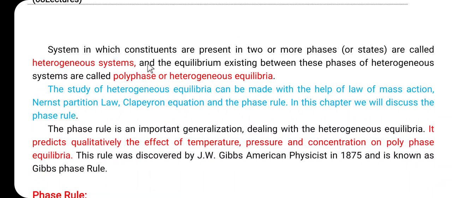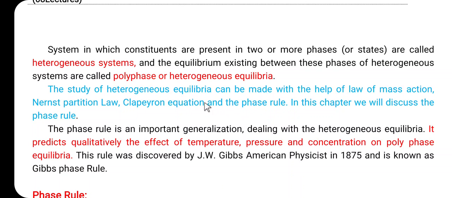So here a system in which constituents are present in two or more phases or two or more states is called a heterogeneous system, and the equilibrium existing between these phases of a heterogeneous system is called the polyphase or the heterogeneous equilibrium. So here in the phase rule, we are going to consider the heterogeneous equilibria. The study of the heterogeneous equilibria can be made with the help of the law of mass action, Nernst partition law, Clapeyron equation and the phase rule.